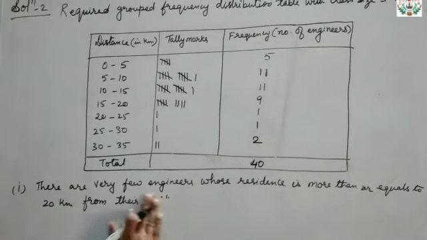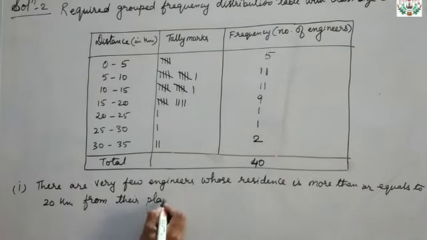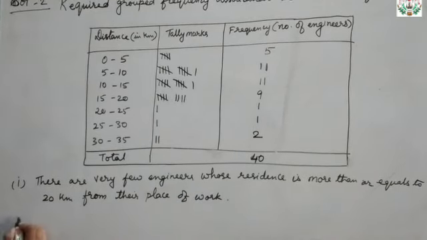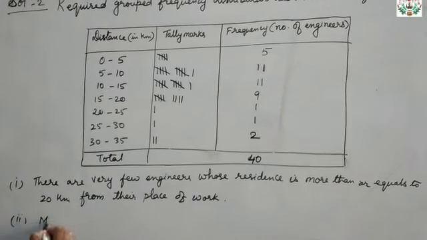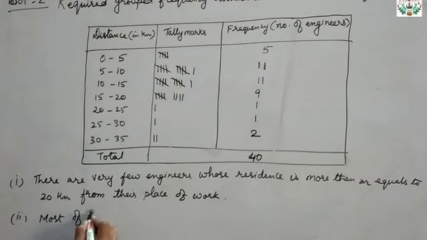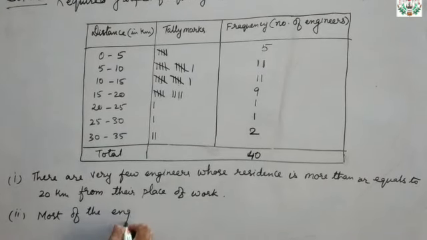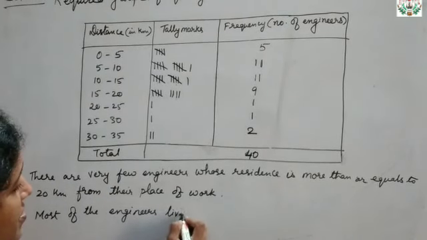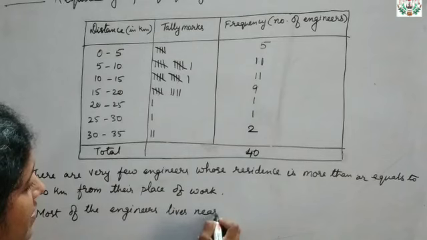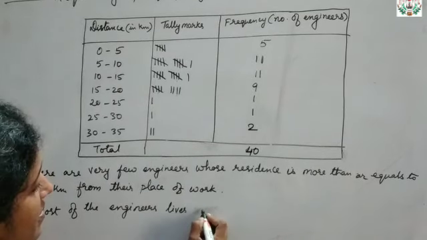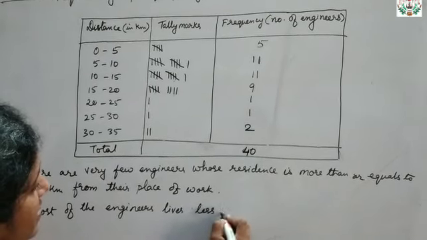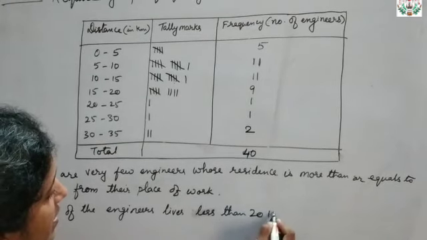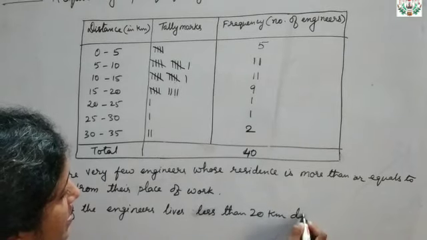Their place of work. And the second point, what do you see? Most of the engineers live less than 20 kilometers distance.